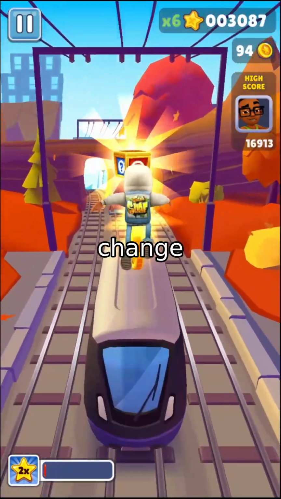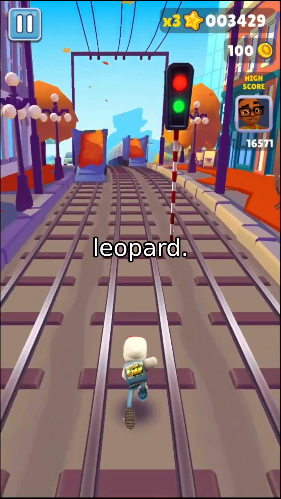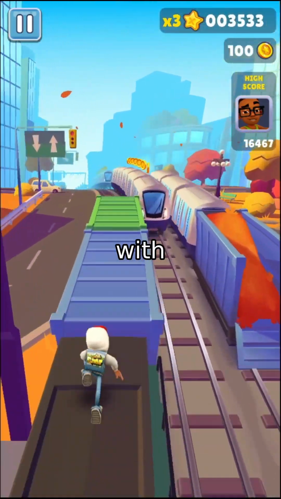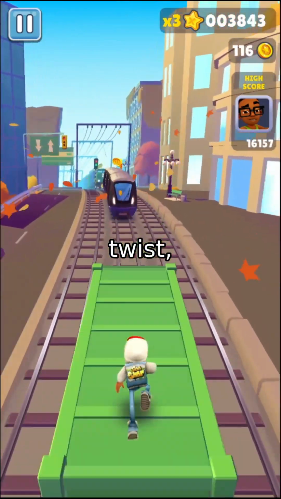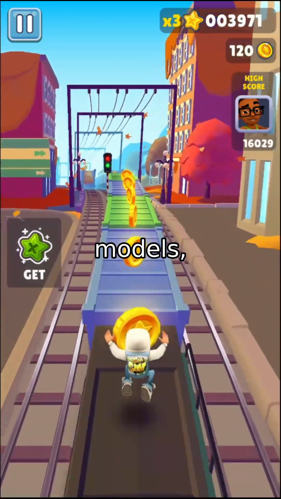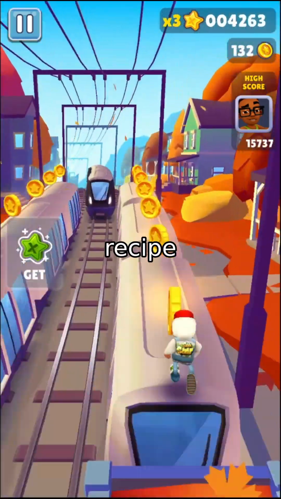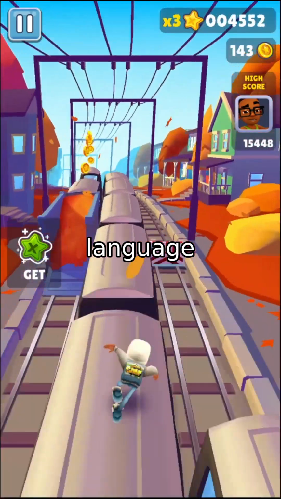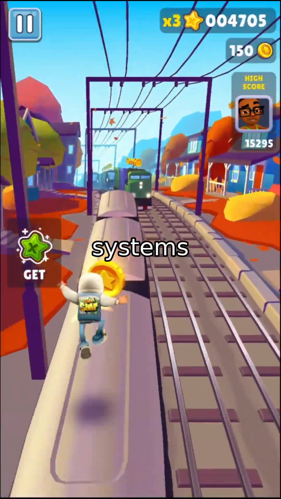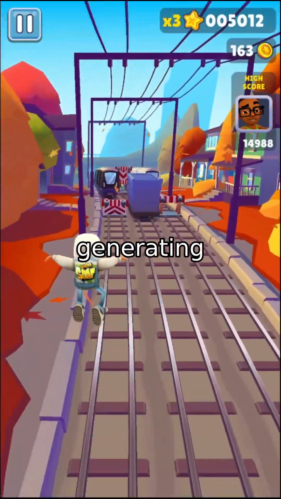Imagine this. A tiny change to a photo, like a few pixels shifted, could make an AI describe a panda as a snow leopard. That's what researchers discovered with a sneaky attack called Adversarial Mislabeling Poisoning, AMP. Here's the twist. These attacks don't just fool AI models, they poison the data they use to learn. Think of it like sneaking bad instructions into a recipe book. The more the AI cooks from it, the worse the dish gets. Vision language models, or VLMs, are the AI systems that turn images into words. They're everywhere, from helping robots see to generating art.